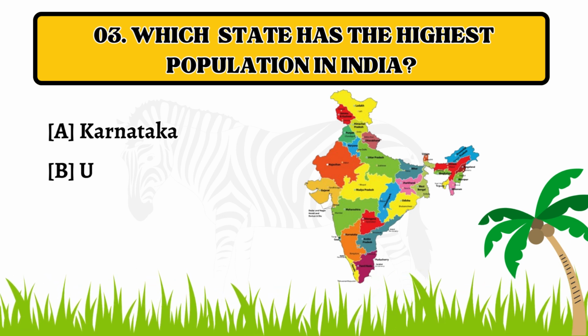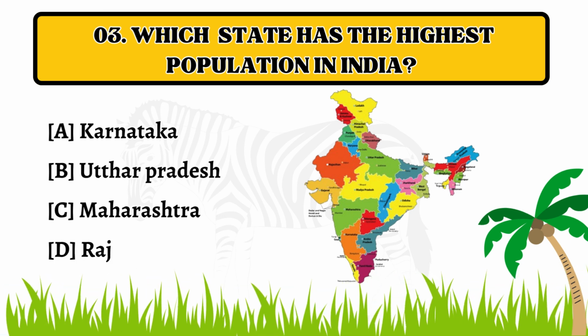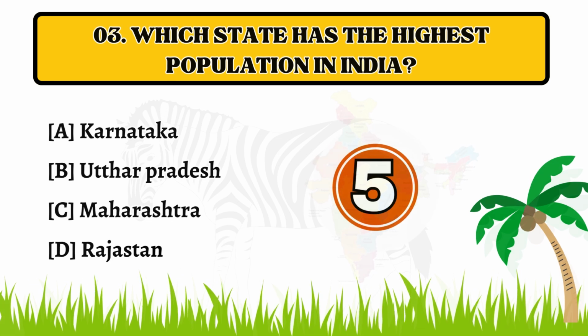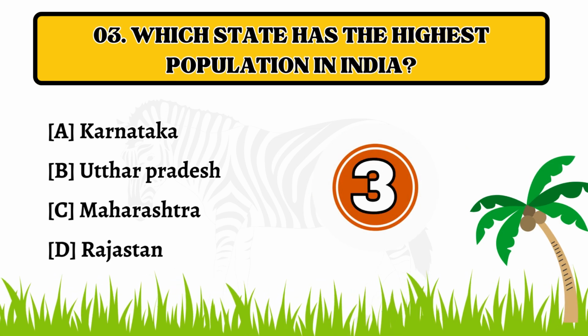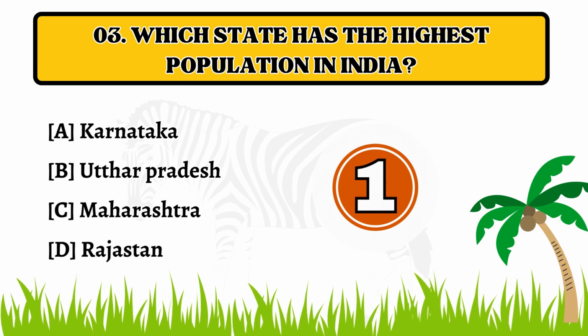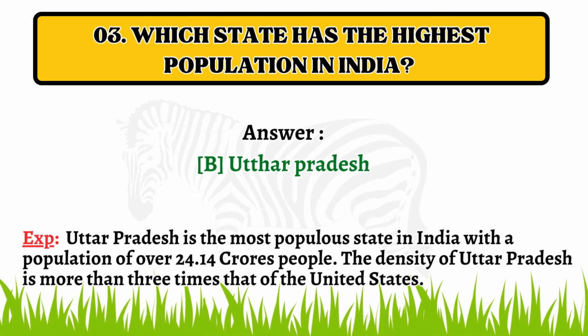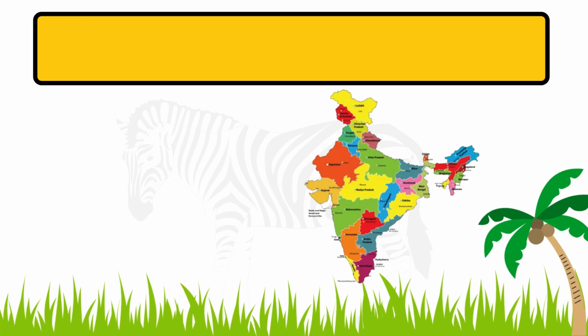Question number 3. Which state has the highest population in India? Option A. Karnataka. B. Uttar Pradesh. C. Maharashtra. D. Rajasthan. The correct answer is option B. Uttar Pradesh.